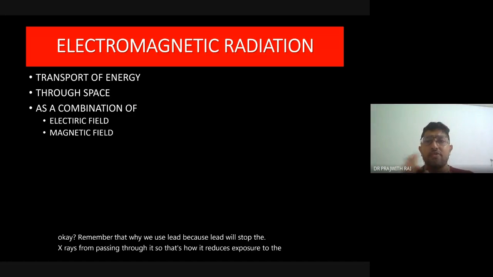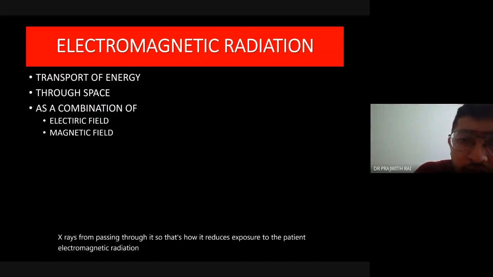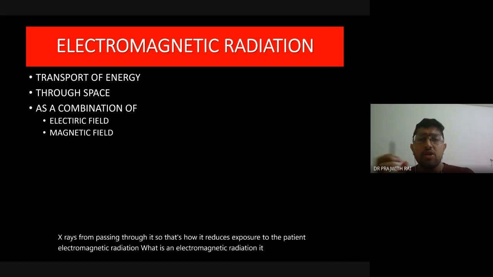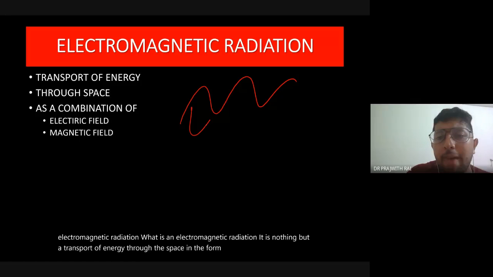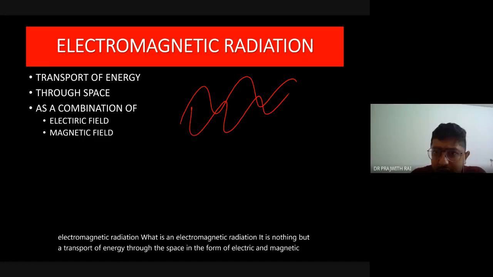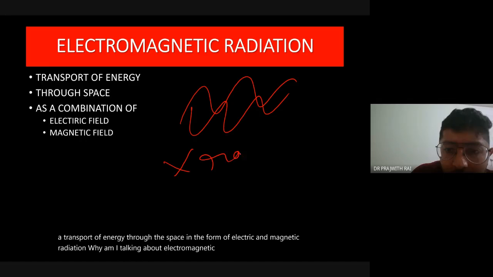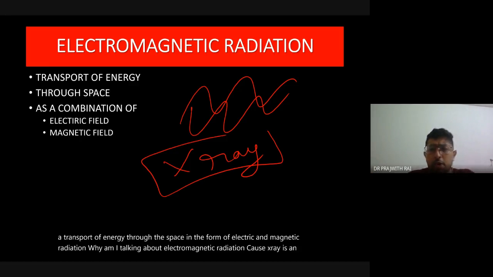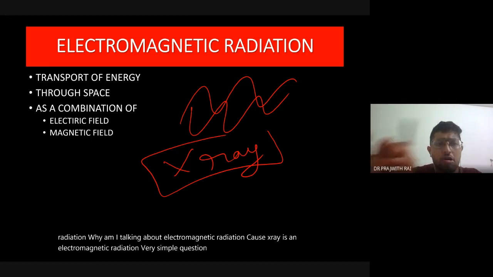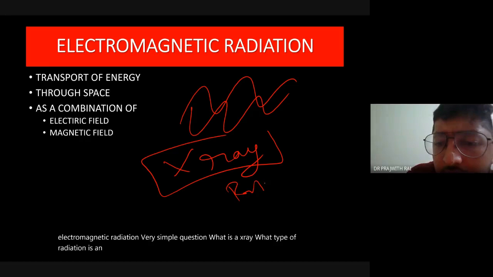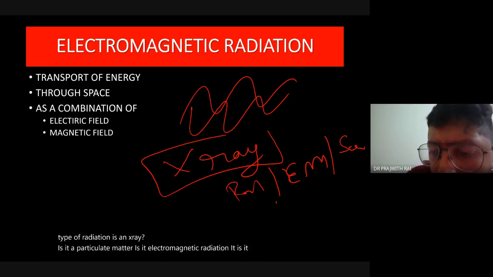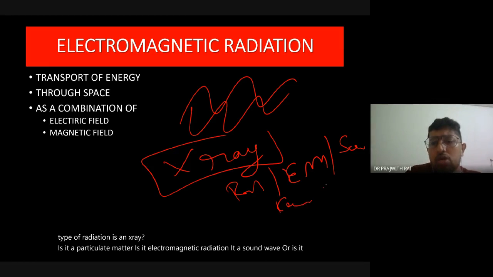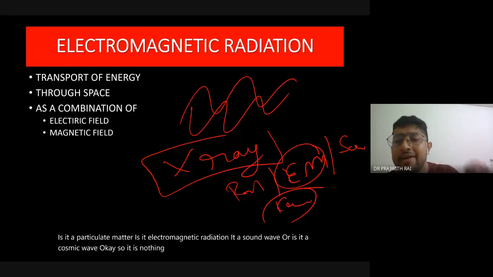Now, electromagnetic radiation. What is an electromagnetic radiation? It is nothing but a transport of energy through space in the form of electric and magnetic fields. Why am I talking about electromagnetic radiation? Because X-ray is an electromagnetic radiation. Very simple question: what type of radiation is an X-ray? Is it particulate matter, electromagnetic radiation, a sound wave, or a cosmic wave? It is nothing but an electromagnetic radiation.